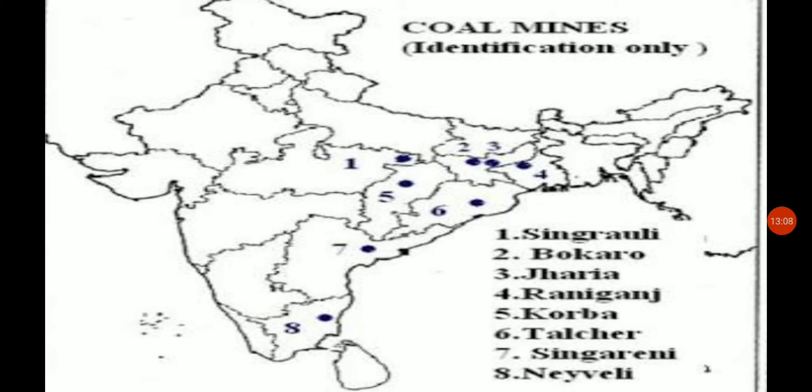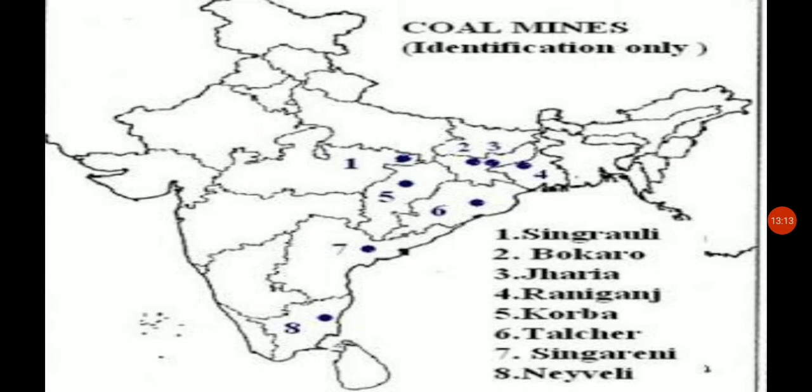Then we have Singareni, it is in Andhra Pradesh, and Neyveli in the Tamil Nadu region. You can see the picture of how it looks. So these are the coal mines of India. You are well familiar with where they are located, so please remember where they are located.